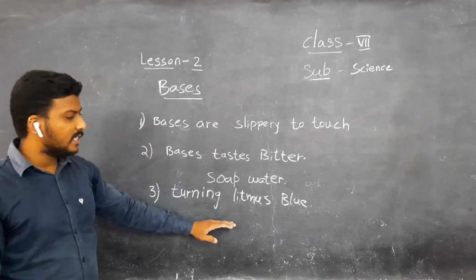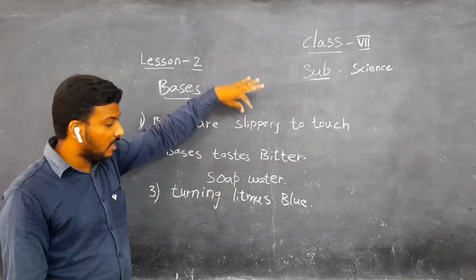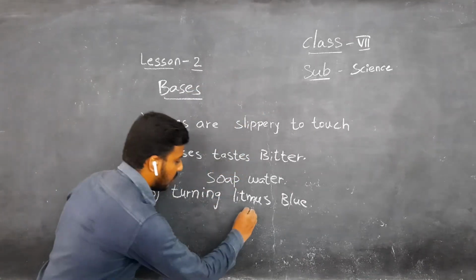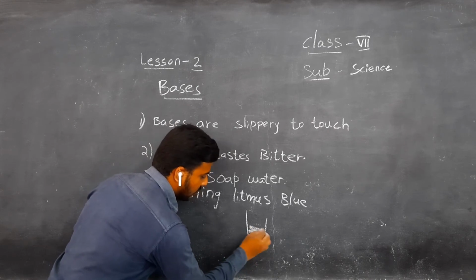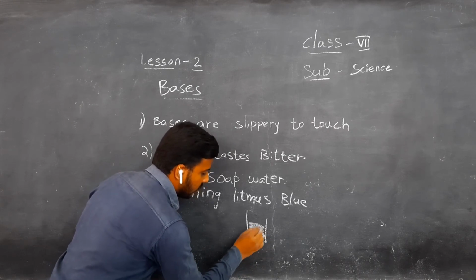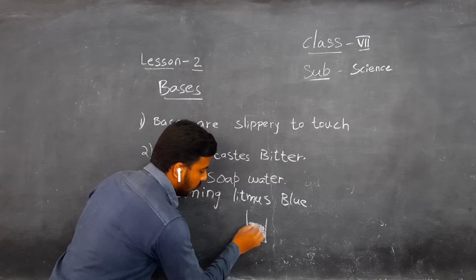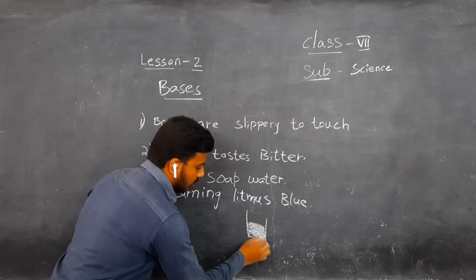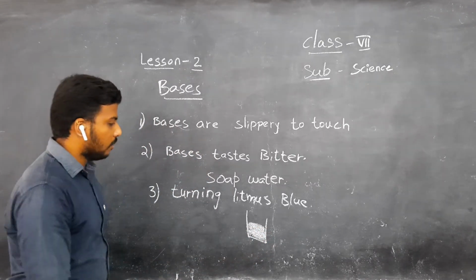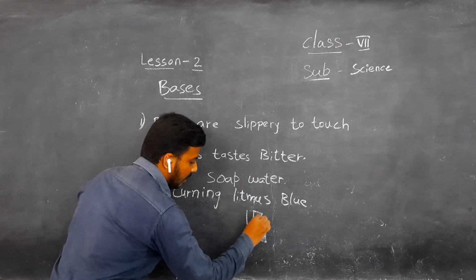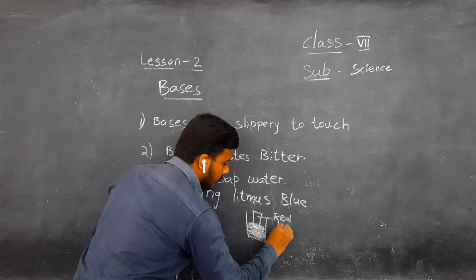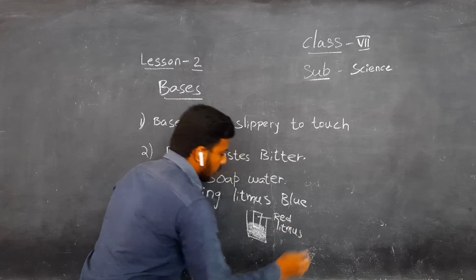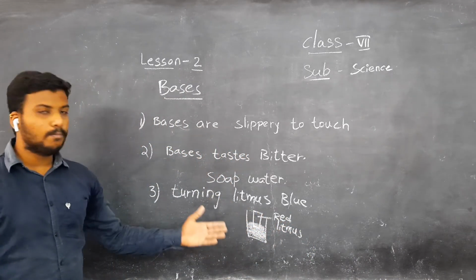Now, coming to bases, whenever you put red litmus into a base, suppose this is soap water, not acid. You mix a soap solution with the water. You put in red litmus. What will happen? The color of the litmus changes to blue.